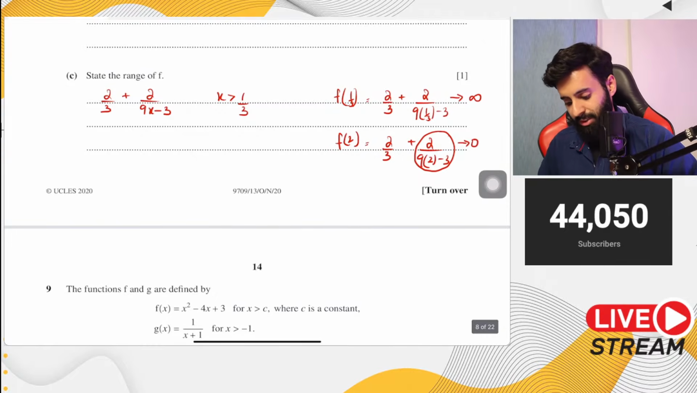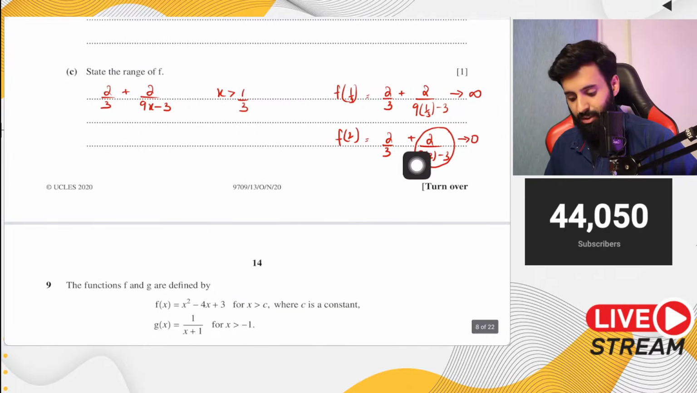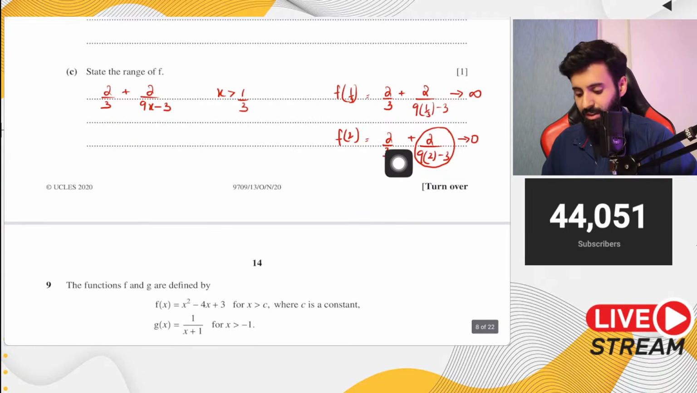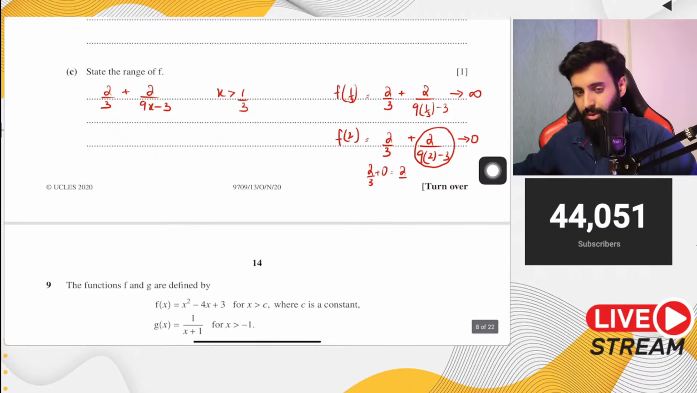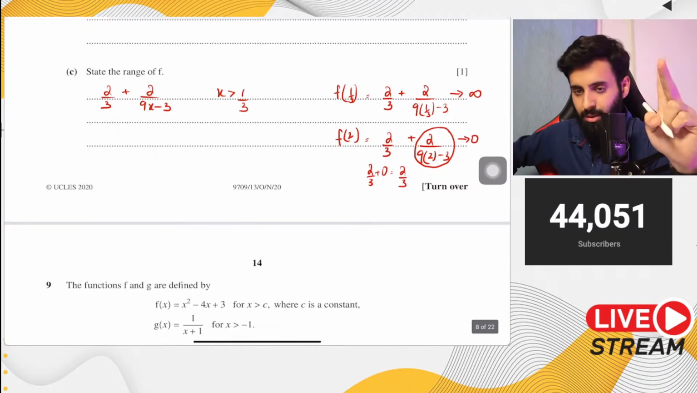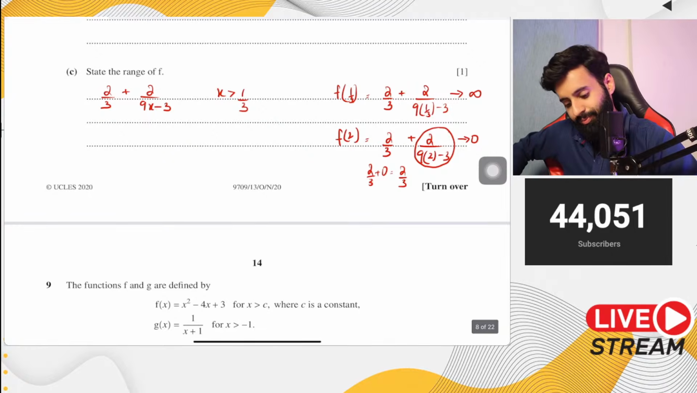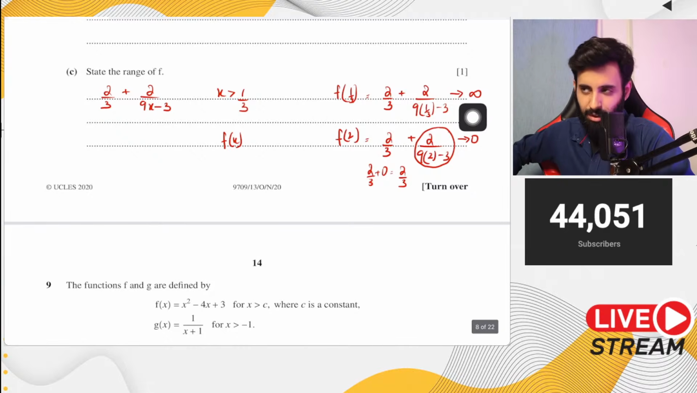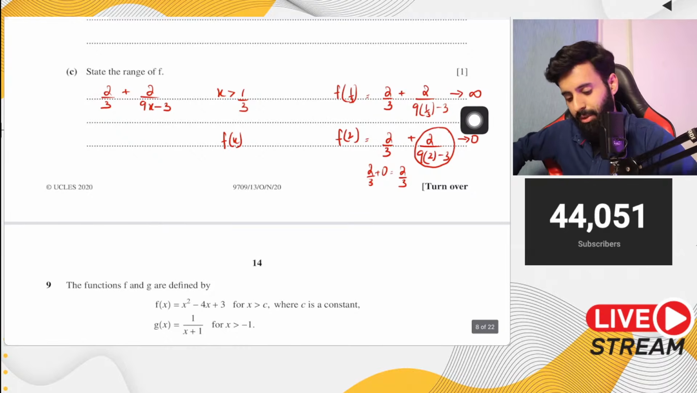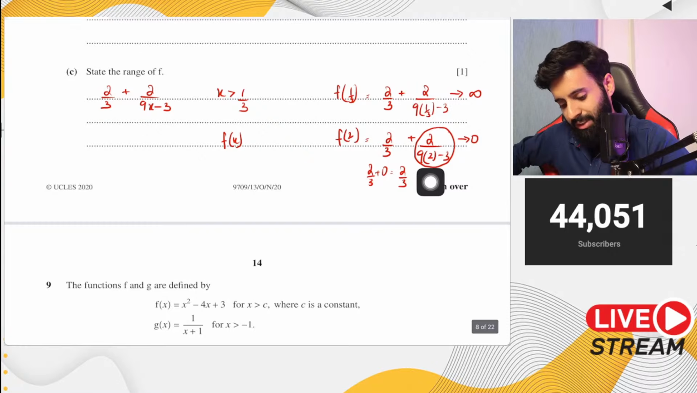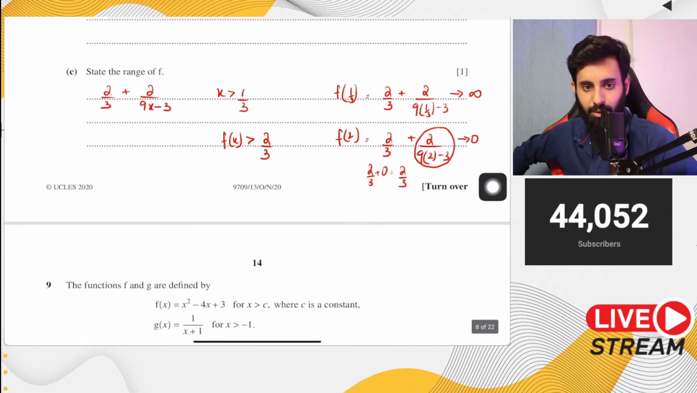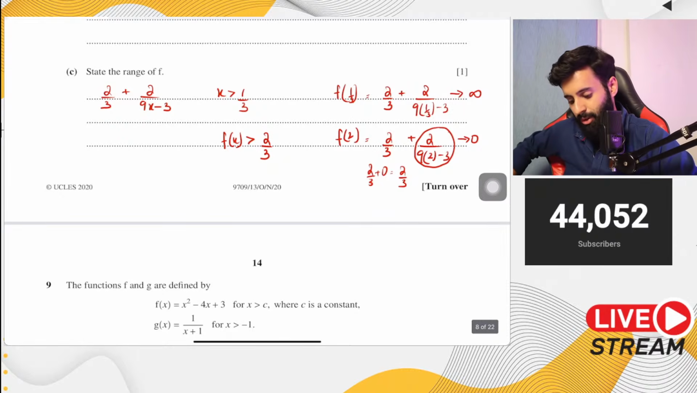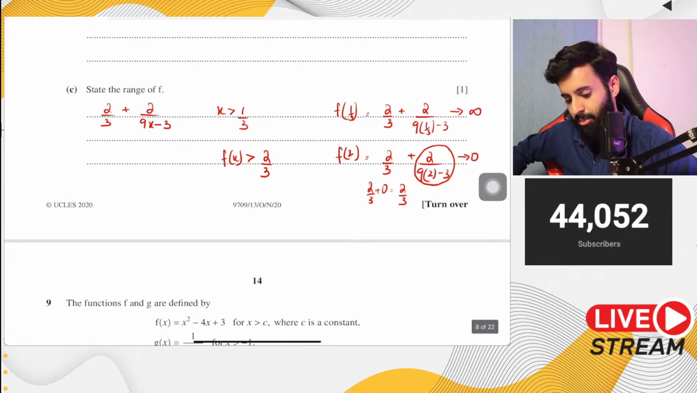And if this part approaches 0, then you still have the 2 upon 3. So what is 2 upon 3 plus 0? It is equal to 2 upon 3. Now what we have done is we've worked out the two endpoints. We have worked out that it has to be less than infinity, but infinity is not a value, so we don't have to worry about that. But one thing is for sure: it will always be greater than 2 upon 3.